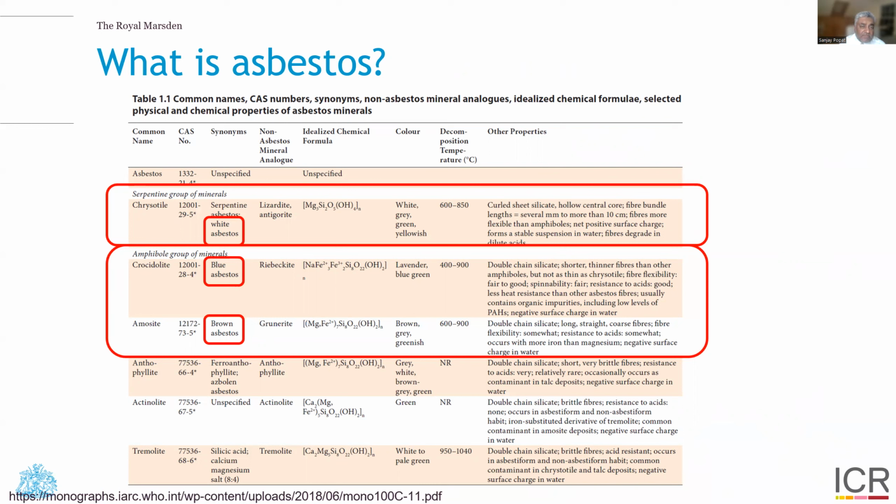And what are the specific types of asbestos? Well, asbestos is just a generic term. We have the serpentine group of minerals called chrysotile, which is commonly called white asbestos. And then we have the amphibole group of minerals, of which there are two commercial types which have been mined, which are called crocidolite and amosite, or specifically blue asbestos and brown asbestos.